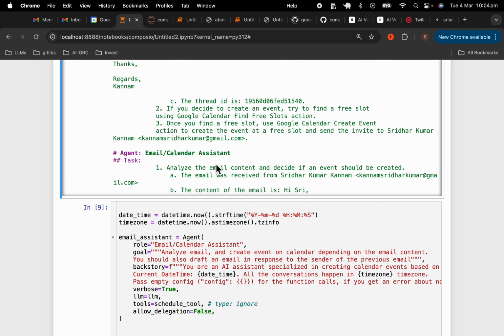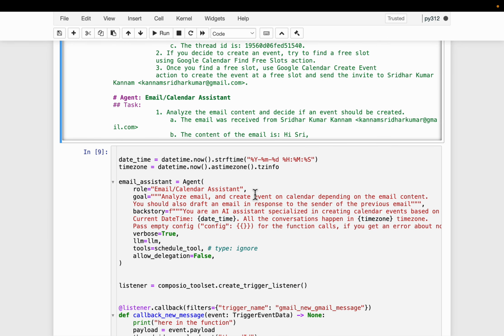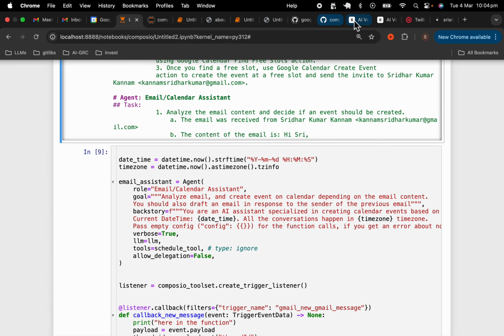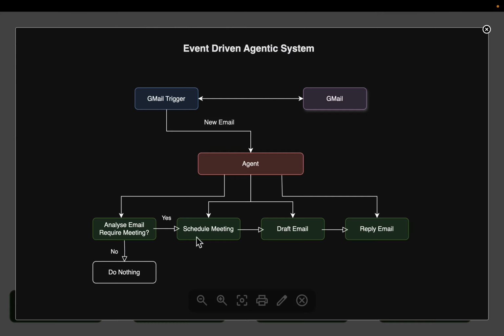Now, obviously, there are a number of things we can do. We can say whether the meeting should be created on the same day or the next day, how long the meeting should be, all those things. We can give more information to the agent so it can make better informed decision on behalf of us. But as you can see, we can trigger agentic systems based on some events happening so that the process can happen automatically.